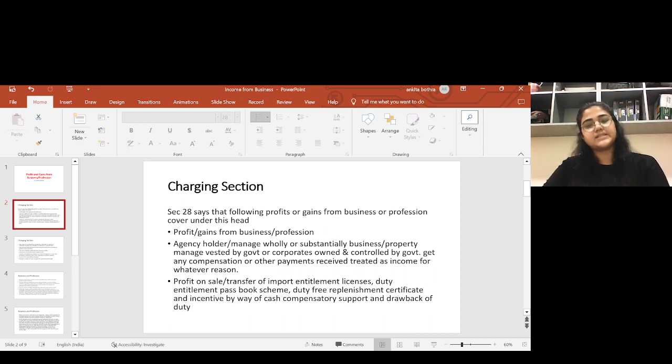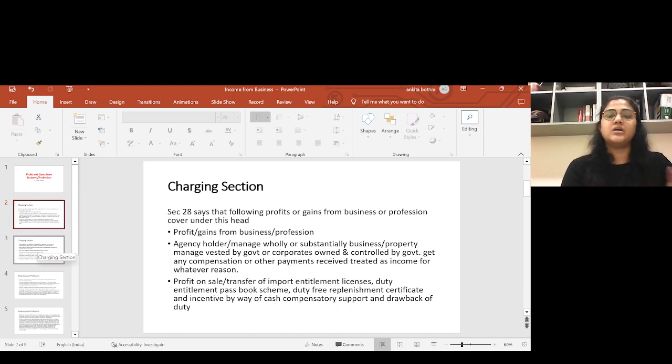Either we can get an import license or any other duty entitlement passbook scheme because we are dealing in some business of import or export; whatever the reason, we can get such a license. For the sale or transfer of such a license, if we get any profit, that is treated as business income. That is specially mentioned as covered under business income. We are getting all those licenses for our business, so profit for that is specially covered under this head. This is specially mentioned under the charging section.